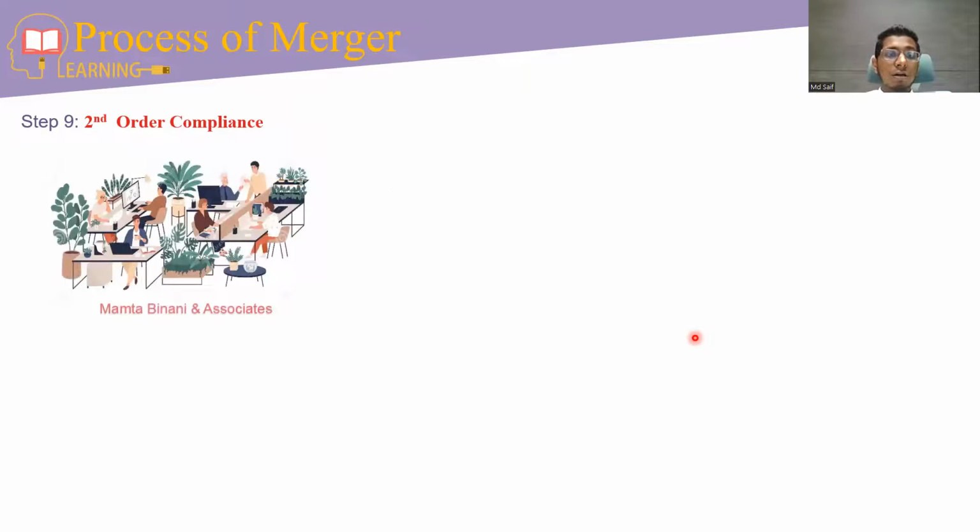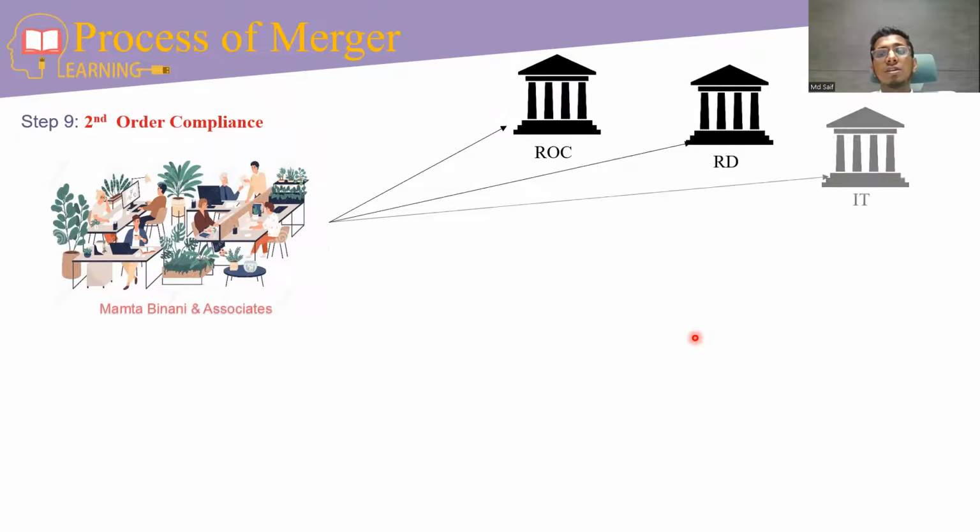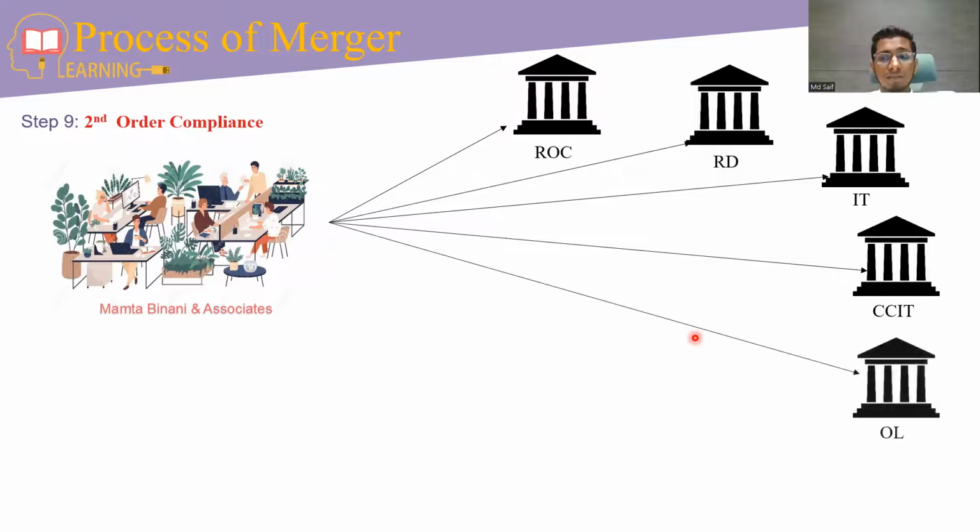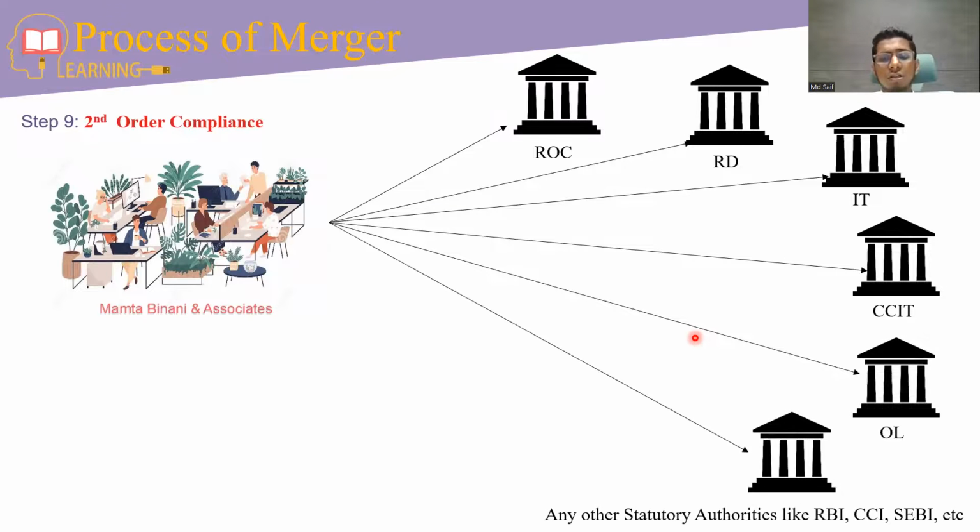The next step is second order compliances. The company, or we can say us, have to send notice in Form CAA 3 to ROC, RD, IT, CCIT, OL, or any other statutory authority.